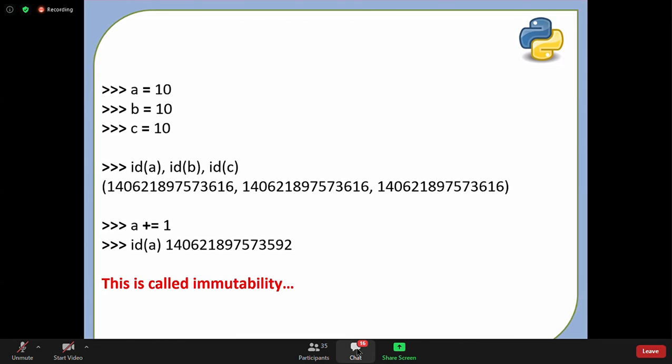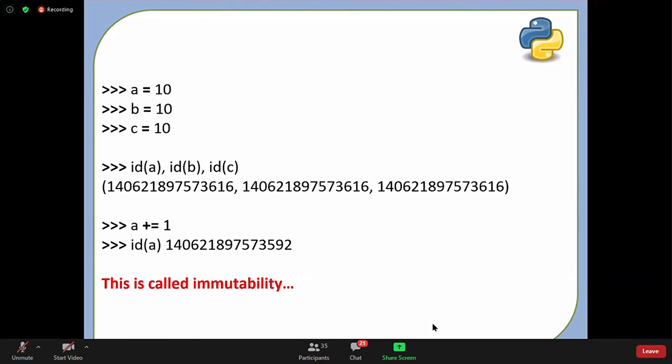This is called immutability. So I hope all of you can answer what is immutability, because the new object got created, Vishwajit. The new object got created. That's why it is different.